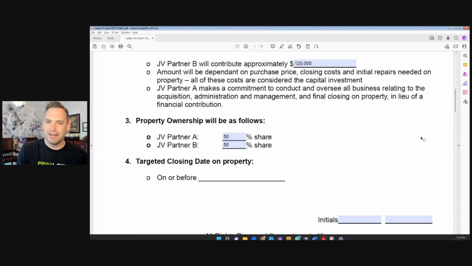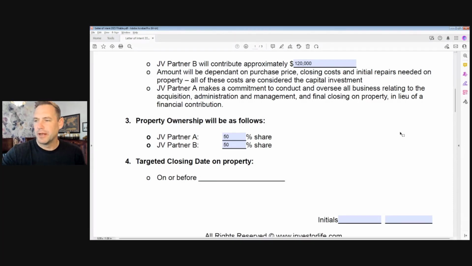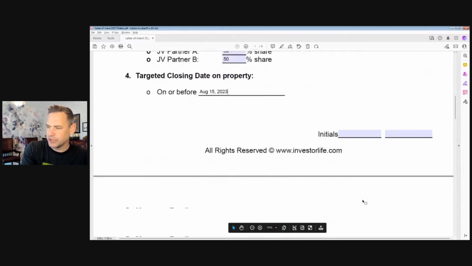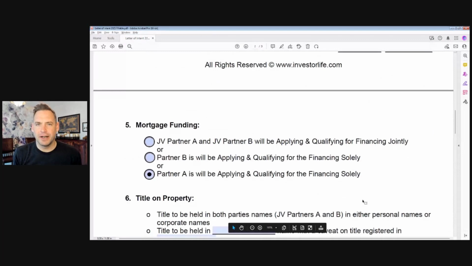Let's see, April 11th, 2023. 4 months from now would be May, June, July, August 11th. So let's just say on or before August 15th, 2023. That's kind of our target date. We would love to have something closed by then. Of course, you have a spot at the bottom of each of these pages to initial. Question number 5 is an important one.